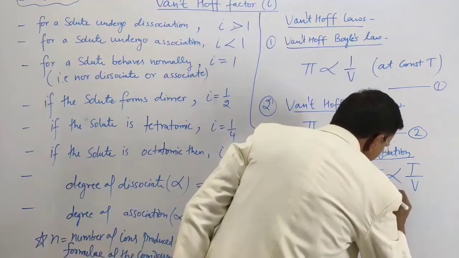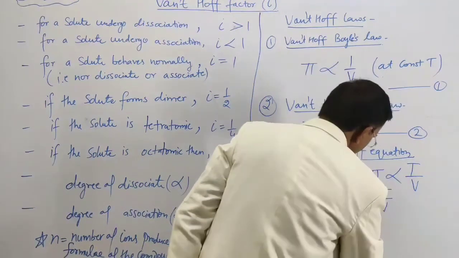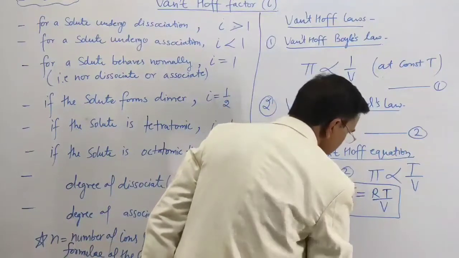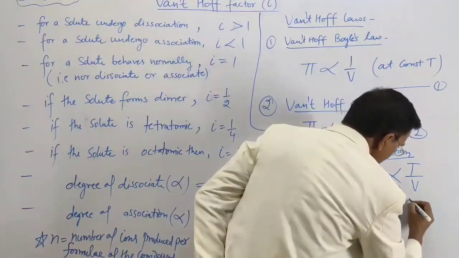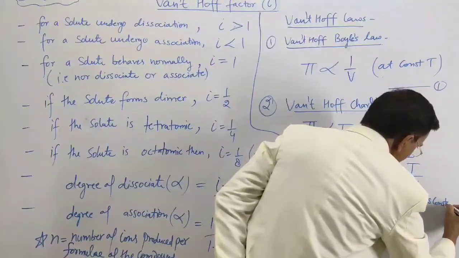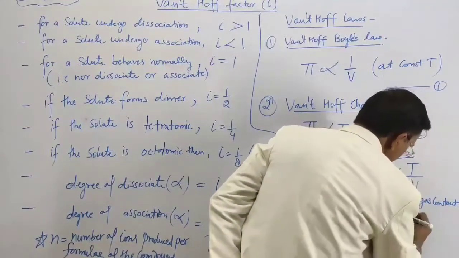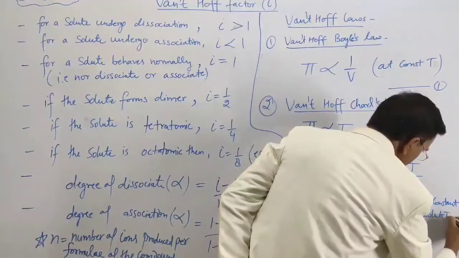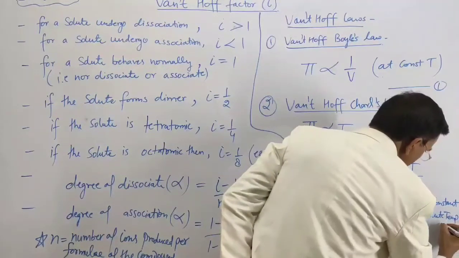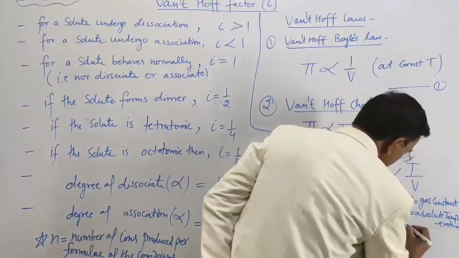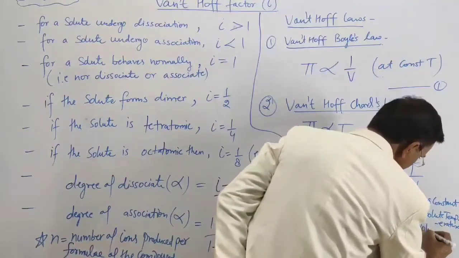So here RT upon V. R is the gas constant. T is the absolute temperature. V is the volume of solution.